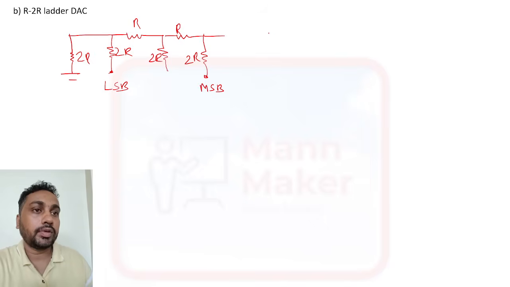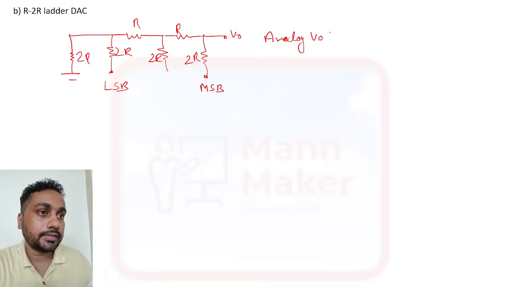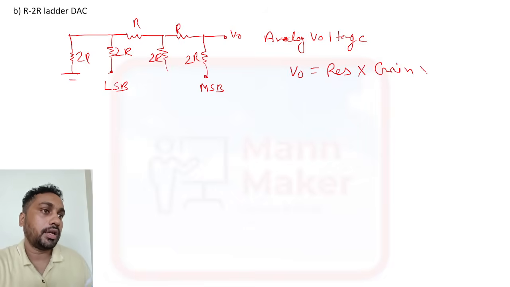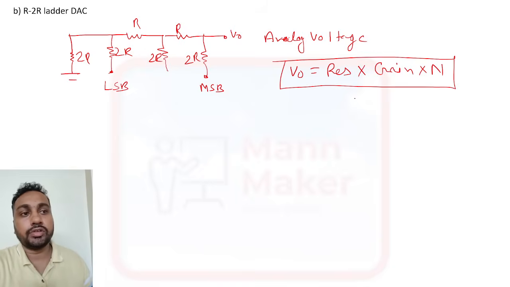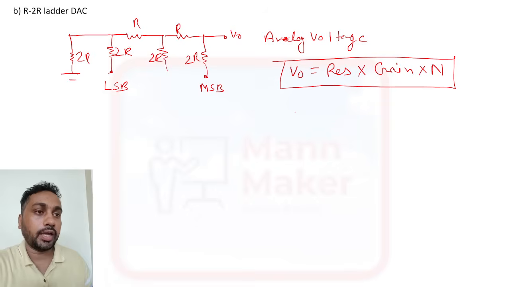Here also we are finding analog voltage, because it is a DAC, so it will convert to analog form. So the formula is the same here also: V naught equal to resolution into gain into n.